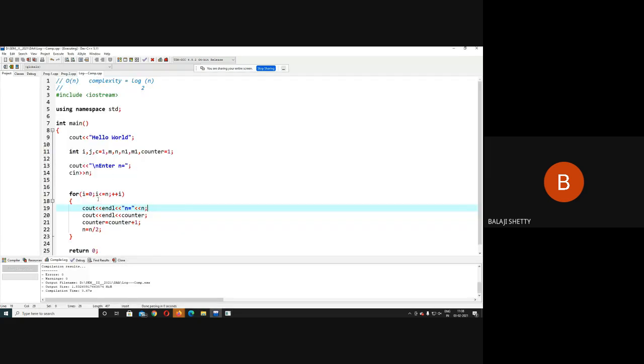For better understanding, I also print the value of I. You will understand it better. I is less than n. So here I, I equal to, and here the condition is I should be less than n. And n equal to. Run the code.